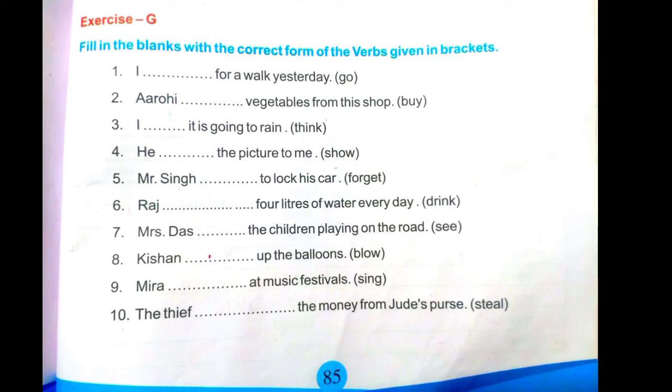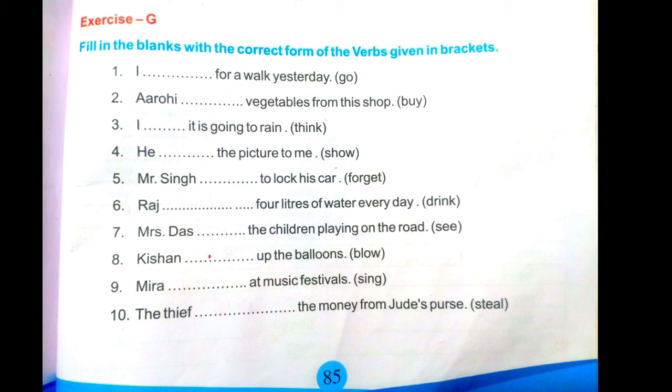Arohi dash vegetables from this shop. Okay, Arohi buys vegetables from this shop. Next one, I dash it is going to rain. Yes, here I think it is going to rain. Next one, he dashed the picture to me. Show, in bracket we have got the verb. He showed the picture to me. Answer is showed. Mr. Singh dashed to lock his car. In bracket we have got forget. Mr. Singh forgot to lock his car.